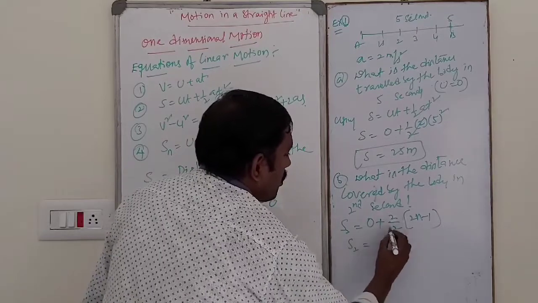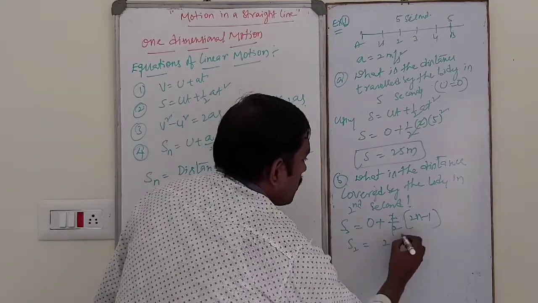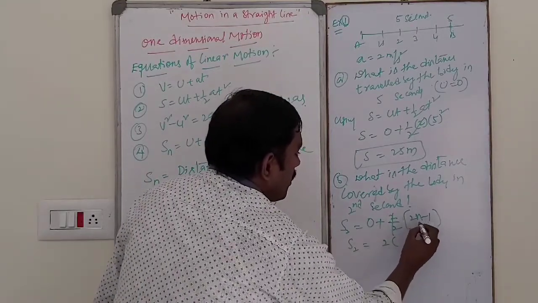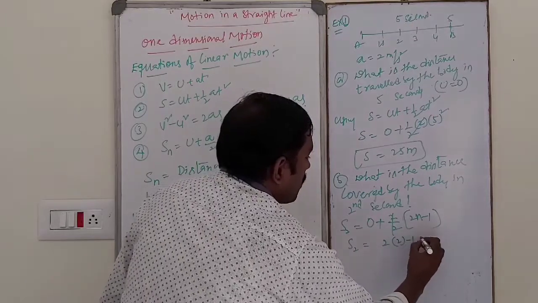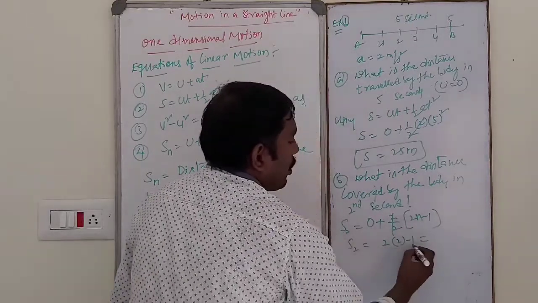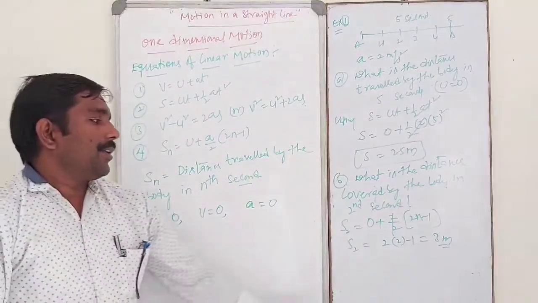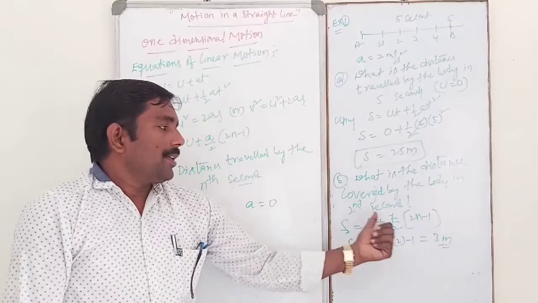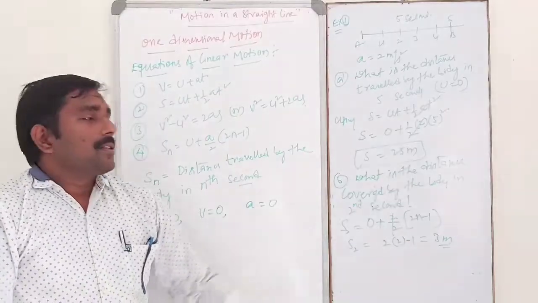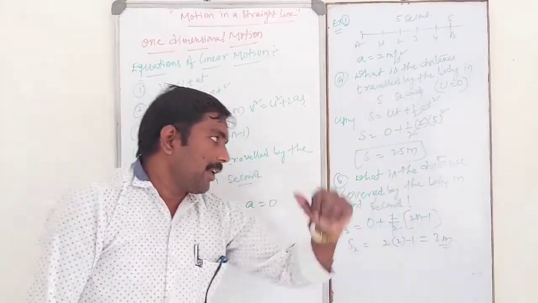So S2 is equal to 2 cancels out, that is 2 into 2 minus 1, that is 2 into 2, 4 minus 1, 3 meter. So it covers 3 meter in a second. Second lo 3 meter cover chesindi.